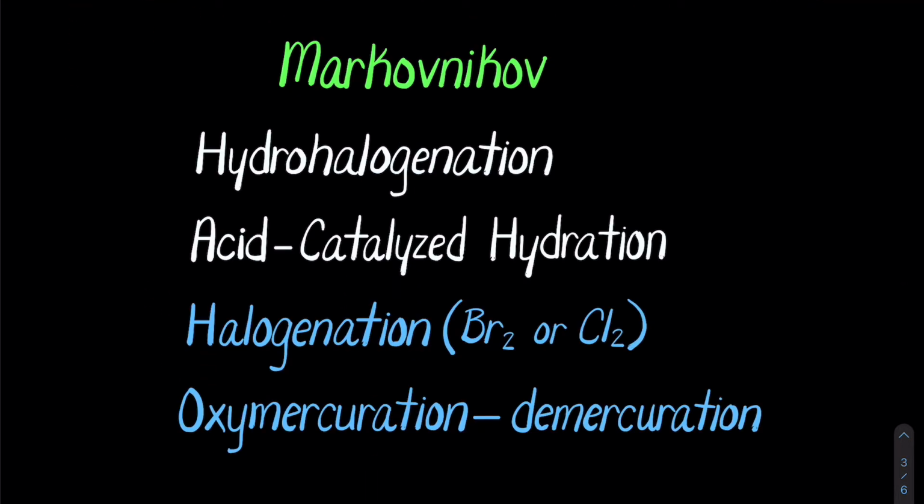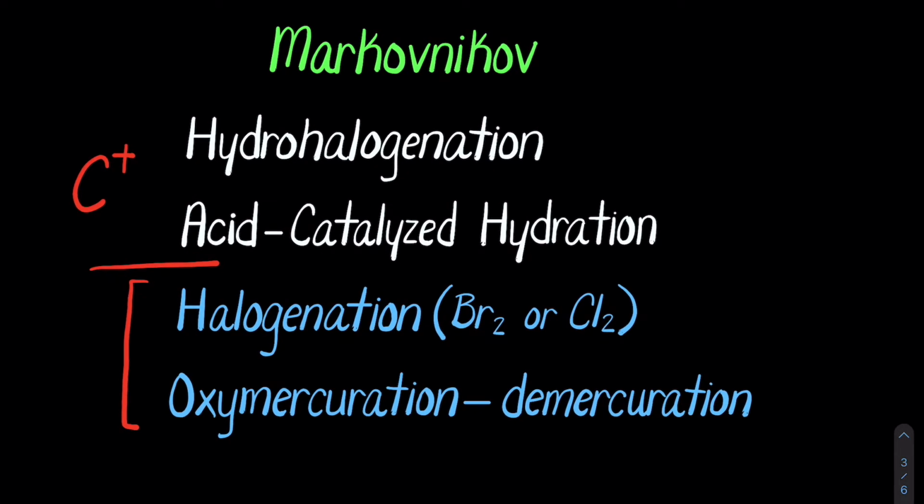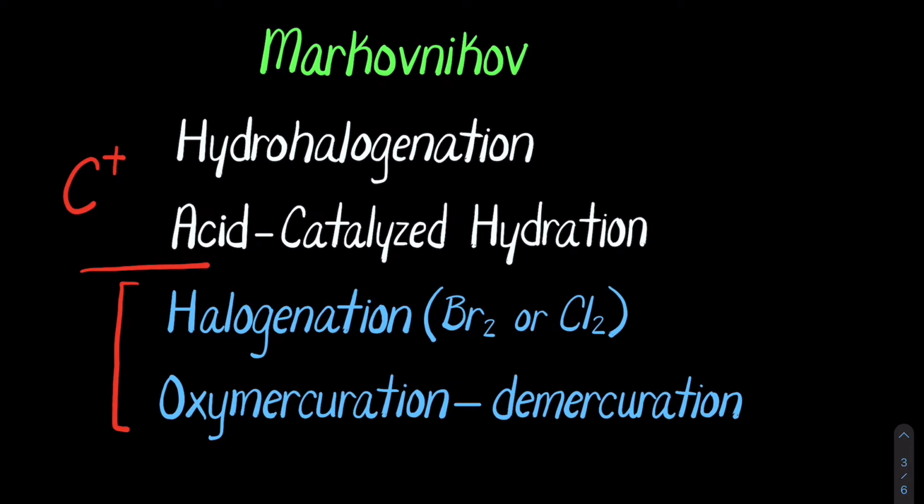So as we move forward with the Markovnikov alkene reactions, I've separated these four main ones into two different groups. These ones are specifically carbocations. The carbon is the cation in the reaction. With these two, we're looking at bromonium ions, chloronium ions for the halogenations. And the oxymercuration-demercuration is exactly what it's saying. We're going to use a mercury ion, specifically a mercury acetate ion, to add an alcohol to an alkene. In this case, the mercury acetate ion will form the cation in the reaction. There will be no carbocation involved, and that same rule applies for halogenation.